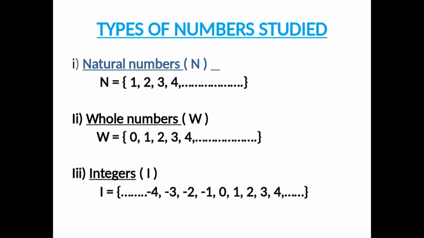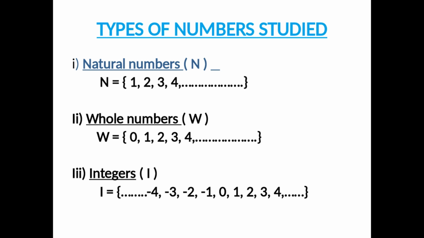Now, last year we have learned about the integers. Integers are denoted by capital I. Integers include positive numbers, 0, as well as negative numbers. That means integers include natural numbers as well as whole numbers, and in addition they include the negative numbers also. This we have already seen last year in chapter number 6.